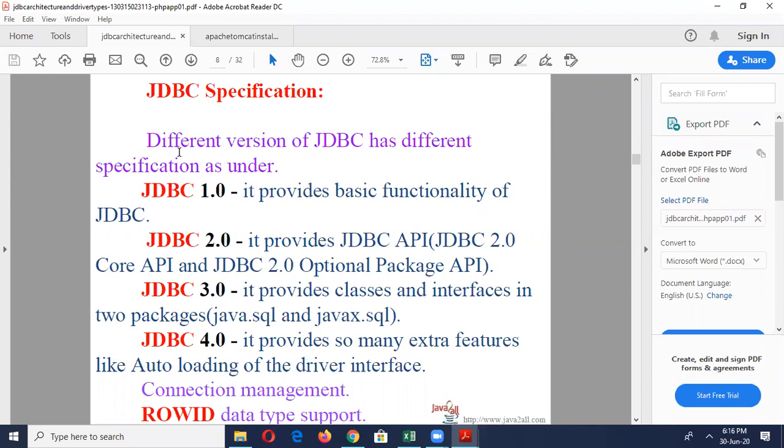The next one is JDBC 3.0. It provides classes and interfaces in two packages. The next one is JDBC 4.0. It provides many extra features like auto-downloading of the driver interface. The driver acts as an interface or bridge between the client and the database.